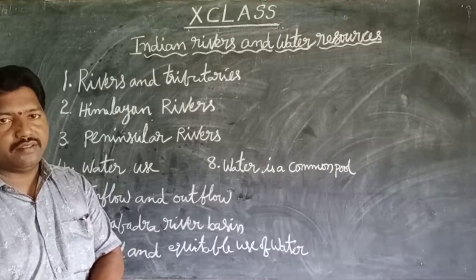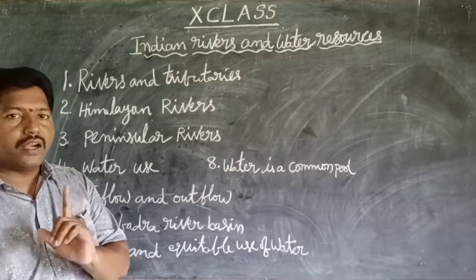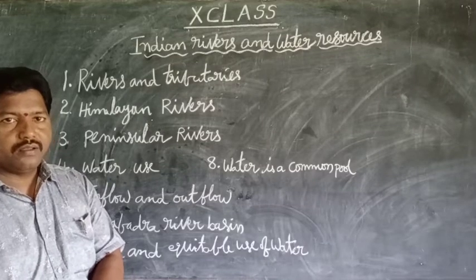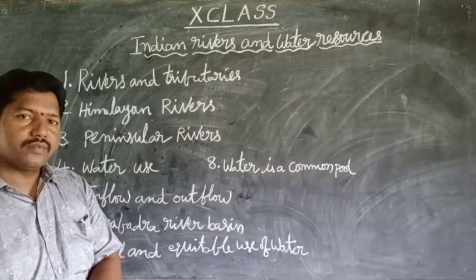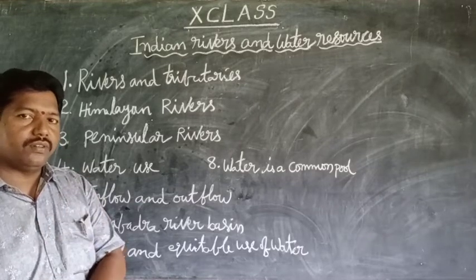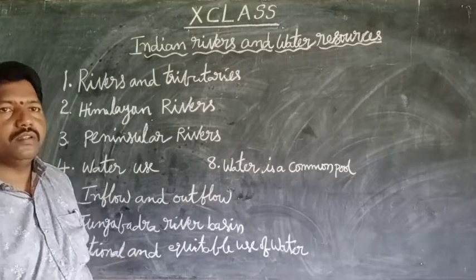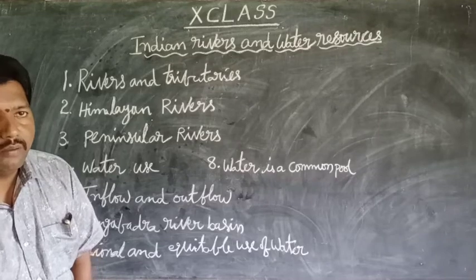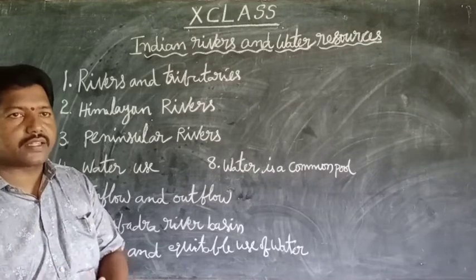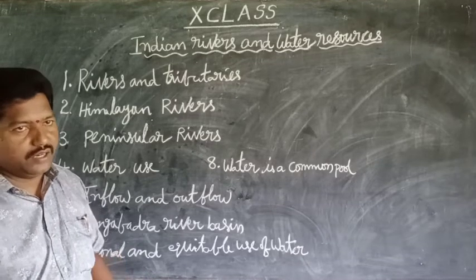Bans mean prohibitions. There are four types of bans. The first is the ban on felling trees, then the ban on free grazing, the ban on family planning, and the ban on liquor. By using these four types of bans, it became a very well-developed village in Maharashtra and was selected for the Adarsh Grama Yojana award.